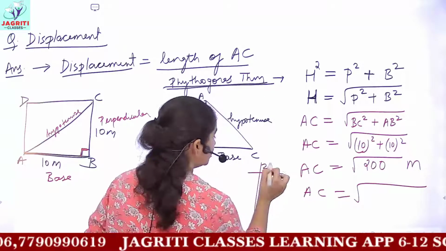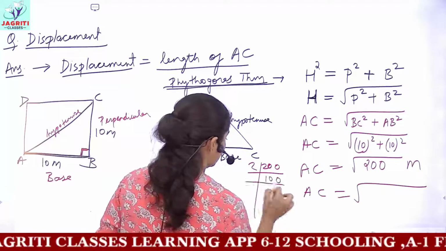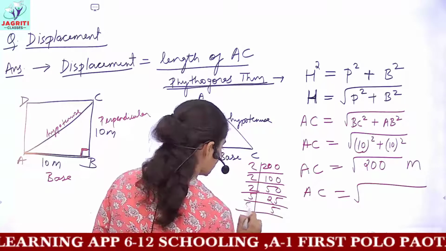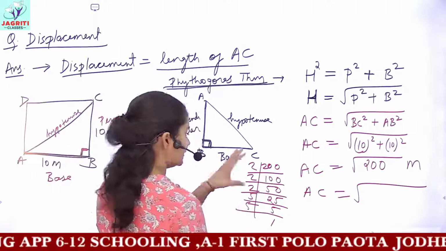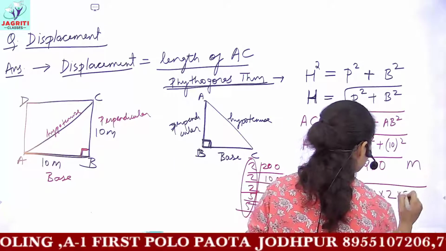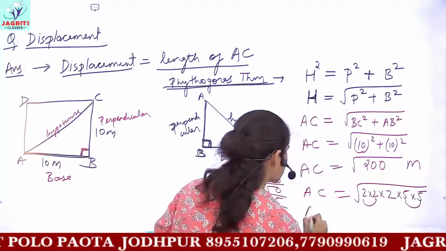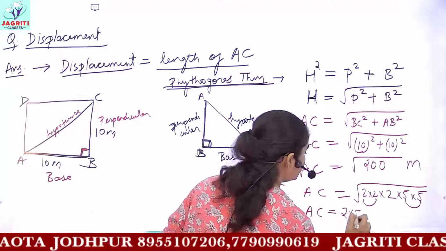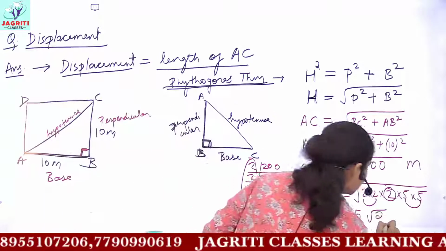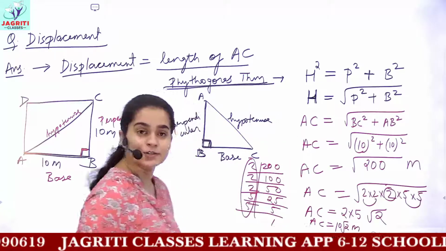If I do the prime factorization of 200, I would get 2 times 100, then 2 times 50, 2 times 25, then 5 times 5. Now taking the factors which are in pairs out of the square root, I get 2 into 5, and the 2 which is not in any pair is kept under the square root. So the answer to AC would be 10 root 2 meters. So this would be the answer.